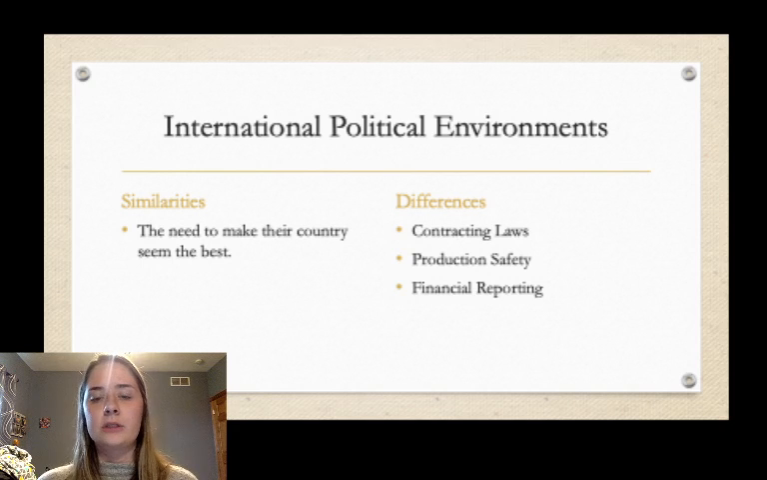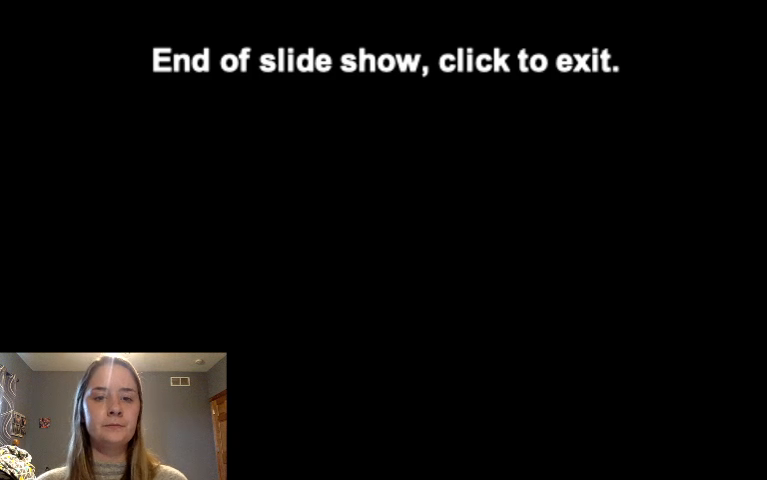Differences is contracting laws, production safety, and financial reporting.